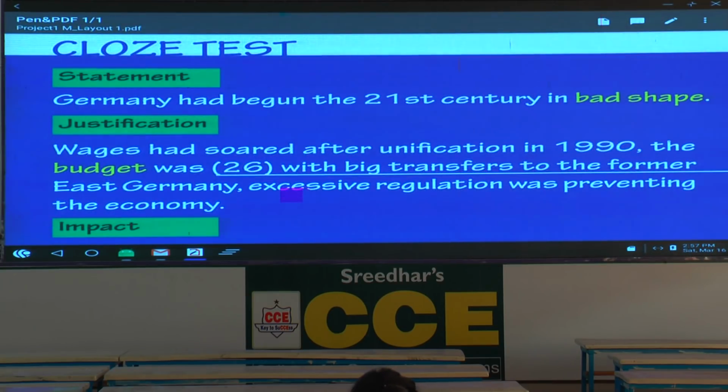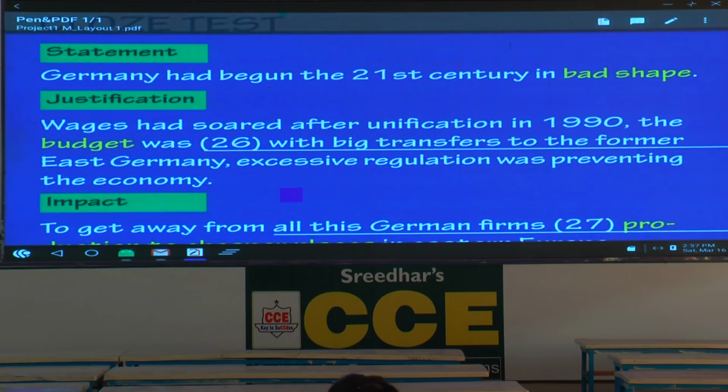Now this starts with a statement. What is the statement? Please underline, Germany had begun the 21st century in bad shape. Underline the expression bad shape. The first sentence is a statement, positive or negative? As I said, the writers present a statement, they try to justify, they try to substantiate. Then you underline the next sentence.